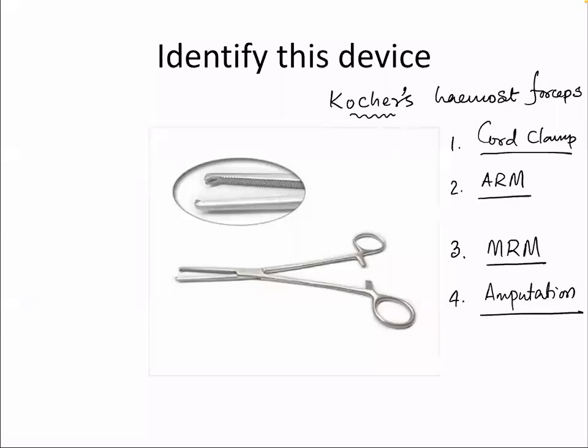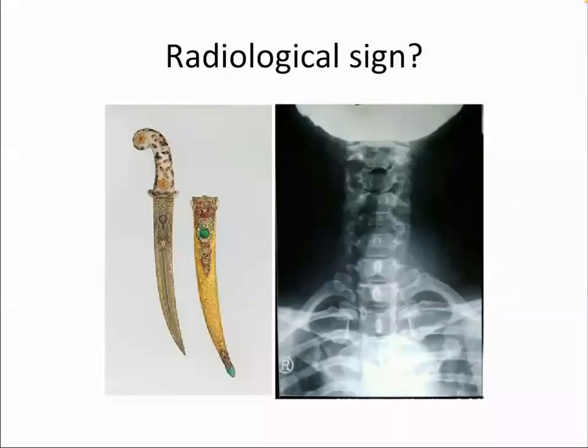Okay. What is this instrument called? Kocher's hemostatic forceps. This is a publication of my own from 2 of my students. Okay, very good. What is the radiological sign? This radiological sign is called a scabbard trachea. What does the word scabbard mean? This is the knife sheath. This is called the scabbard.